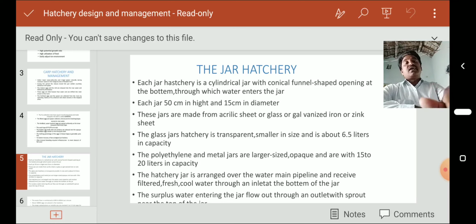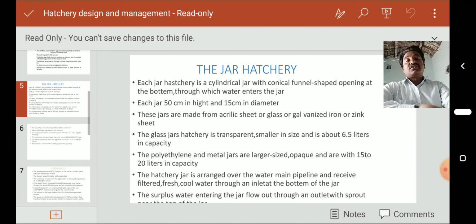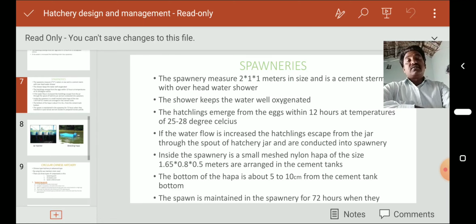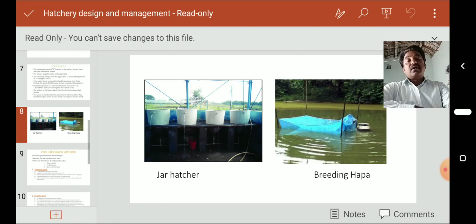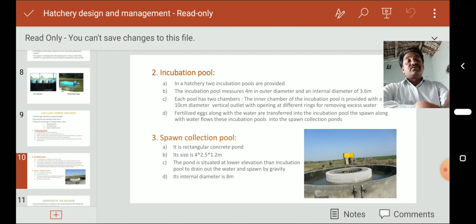Okay, and here the jar hatchery is a special hatchery, made up of a very low level of hatchery. For advanced technology, we have to use the Chinese hatchery. Before that we use the jar hatchery and breeding hapa, and this is about the Chinese hatchery. In the Chinese hatchery, there are three chambers: spawning pool, incubation pond and spawn collection pool.